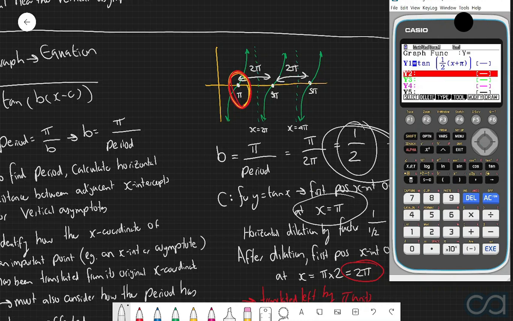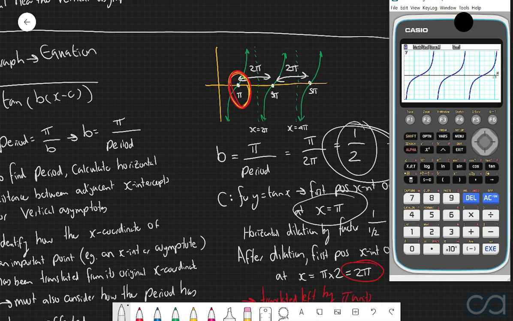And we're going to sketch this. We're now just going to set an appropriate viewing window. So I'm going to set this between 0 and 6 pi. And for the y values, I'm just going to set it between -5 and +5.